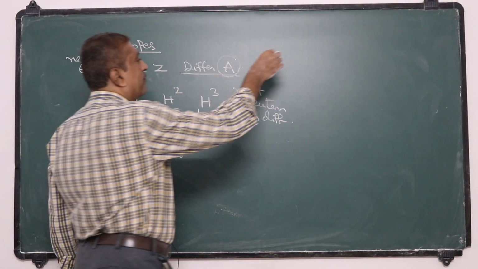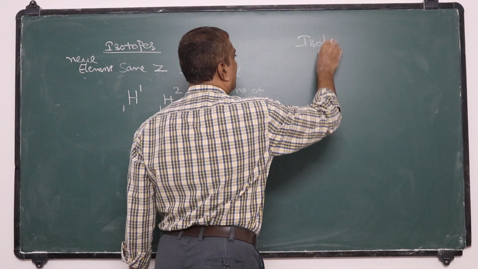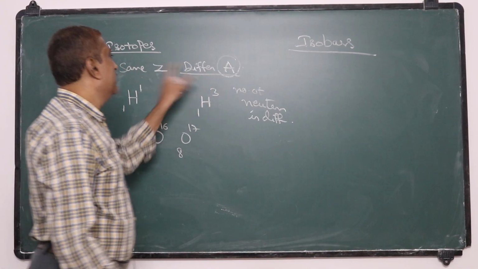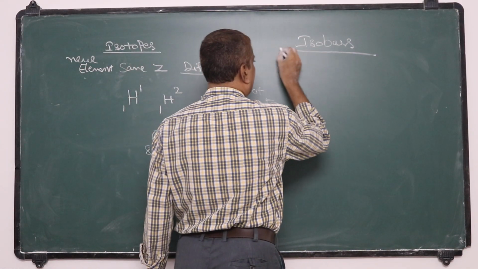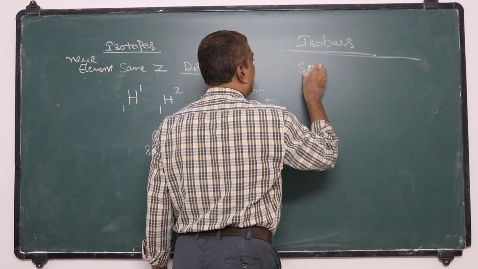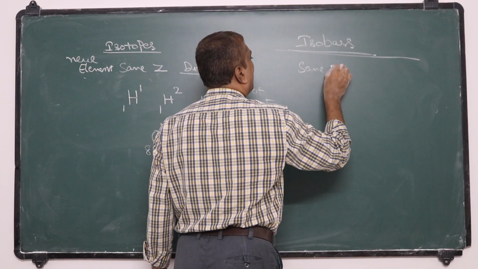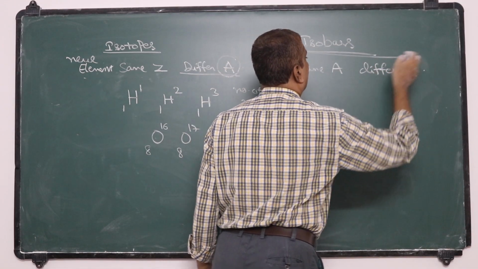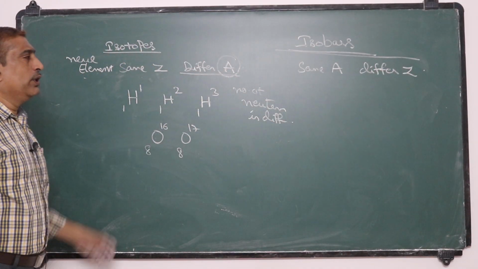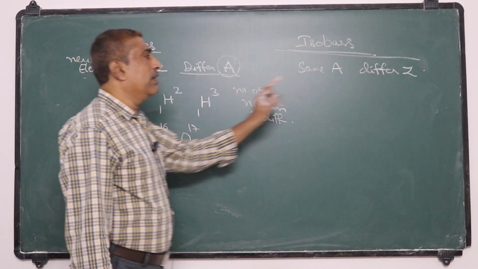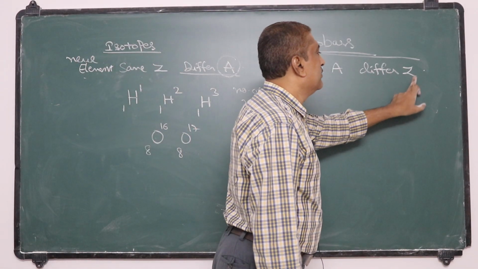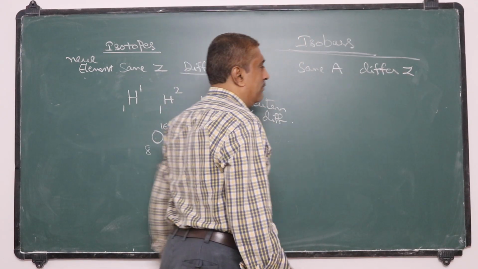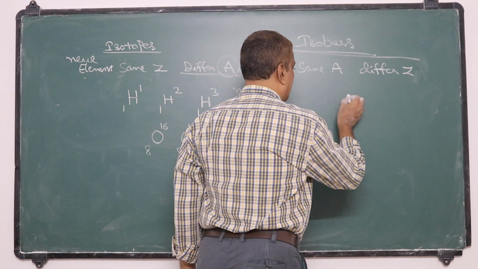And next one, isobars. Same mass number, different atomic number, belongs to two different elements. Nuclei having the same mass number, differ in atomic number.